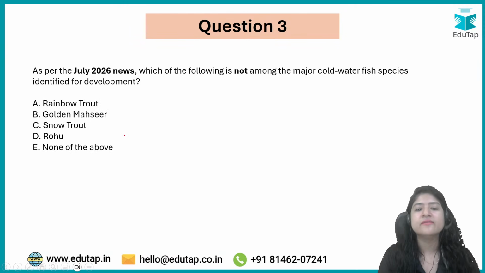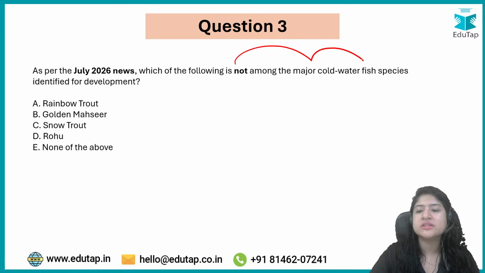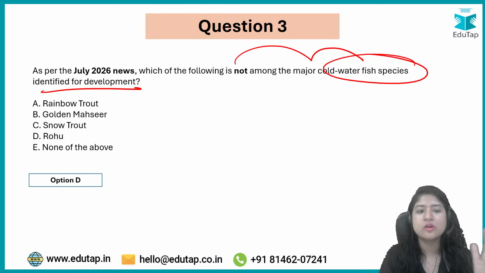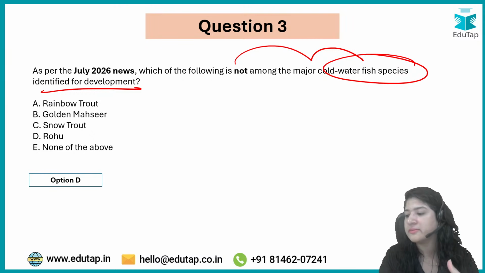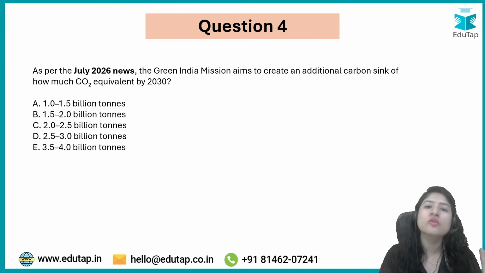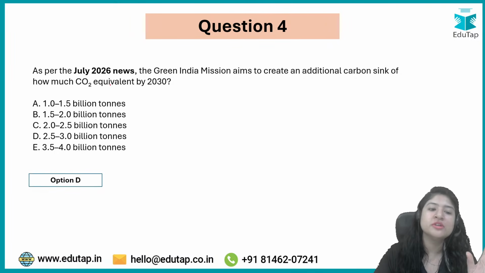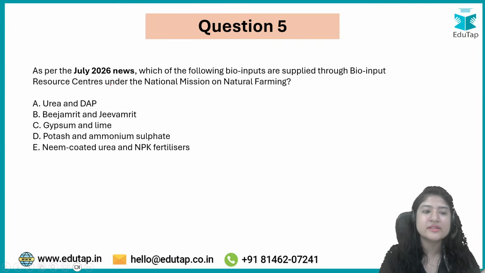Next up, which of the following is not among the major cold water fisheries species identified for development? Among the following options, your Rohu is not under it. Rainbow trout, golden mahseer, and snow trout will be focused on majorly under cold water fisheries. Next, as per recent news, the Green India Mission aims to create an additional carbon sink of how much carbon equivalent by 2030? As per this mission, 2.5 to 3 billion tons is expected.